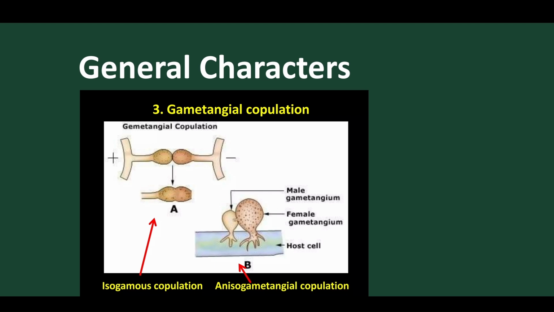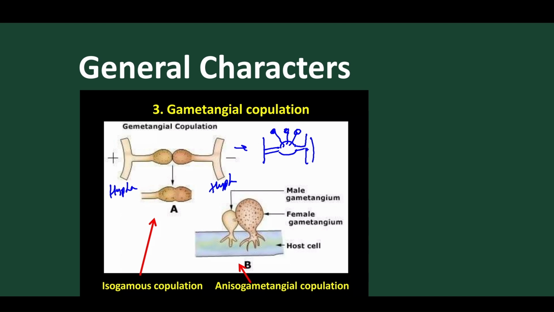In gametangial copulation, what do we normally find? Here are two different hyphae. It is one kind of hypha, and it is another kind of hypha. These two hyphae come towards each other, the terminal parts swell, and they get fused. After fusion, the fruiting bodies are developed.